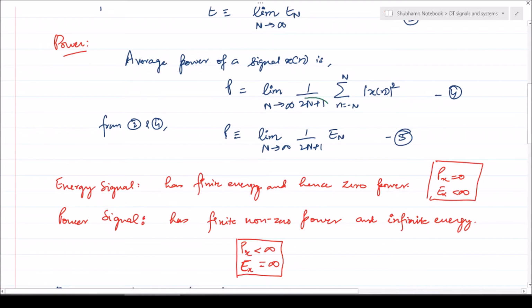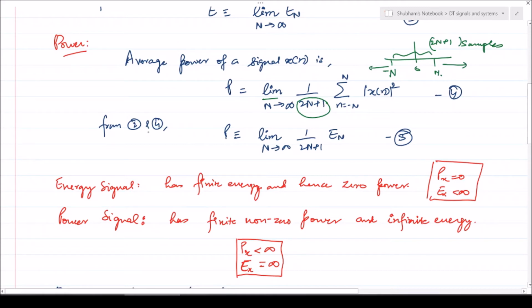This 2N plus 1 comes from the fact that if the signal duration is from minus N to plus N, then including the zeroth sample, the total number of samples will be 2N plus 1. So we are averaging out the absolute squared summation over all the sample values, and we are letting the limit N tend to infinity. We are extending these values to infinity on both sides.